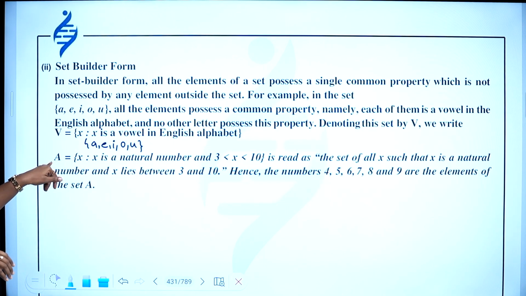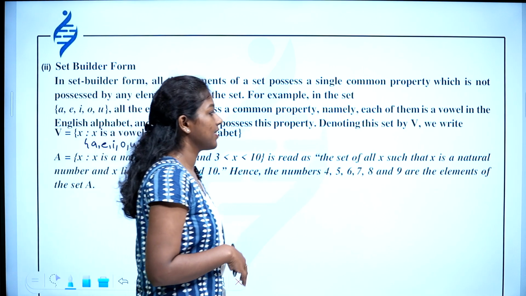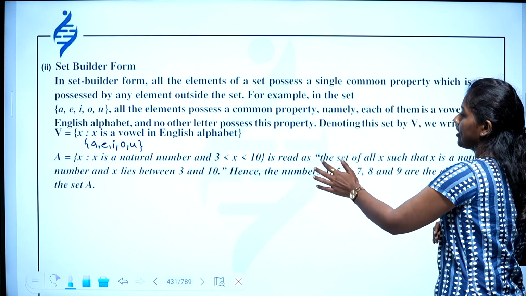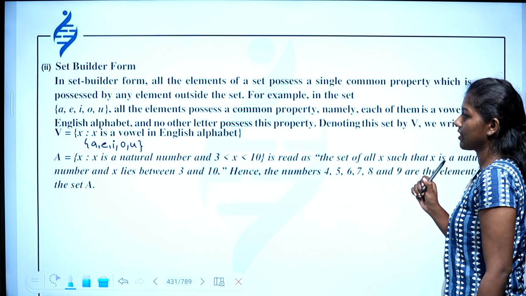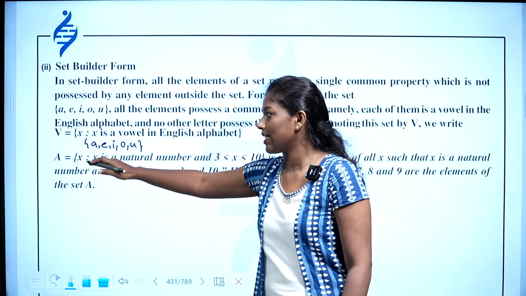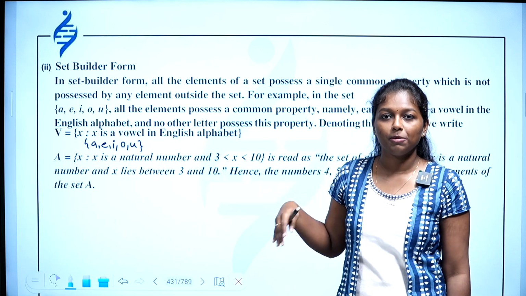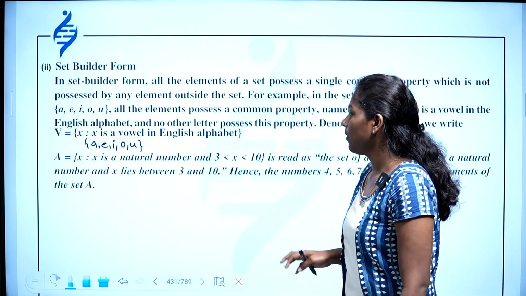Now consider this example. A is equal to the set of all x such that x is a natural number and 3 less than x less than 10, is read as the set of all x such that x is a natural number. Okay, so this is how we read this: the set of all x such that, and then you have to write the common property held by the elements of that set. Okay,